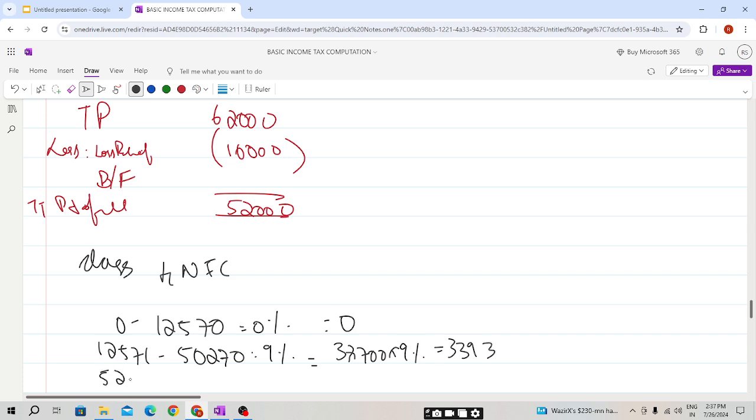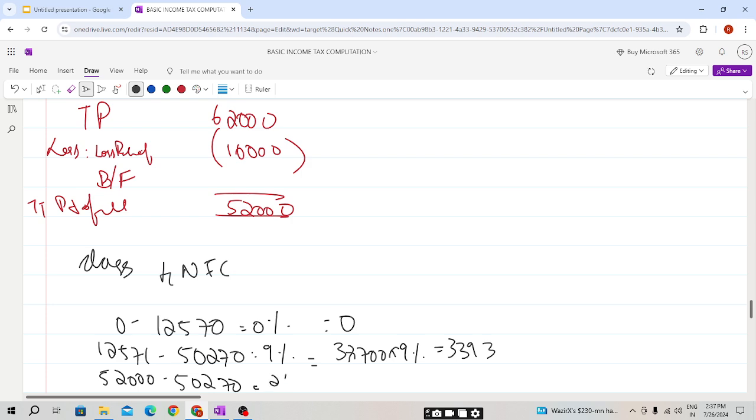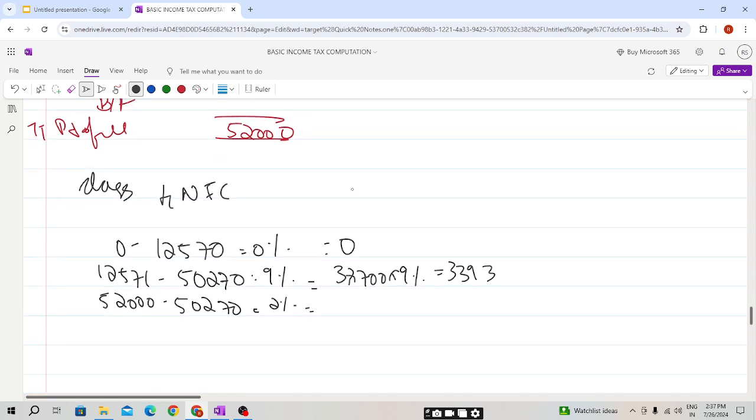Then 52,000 minus 50,270, this at 2%. So the excess amount will be, students, 52,000 minus 50,270, 1,730 into 2%. It will be 35. So the total will be 3,393 plus 35, 3,428 for J.